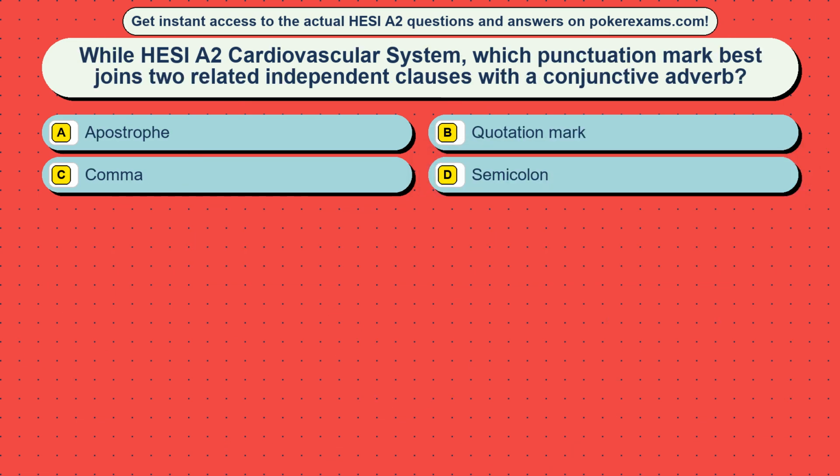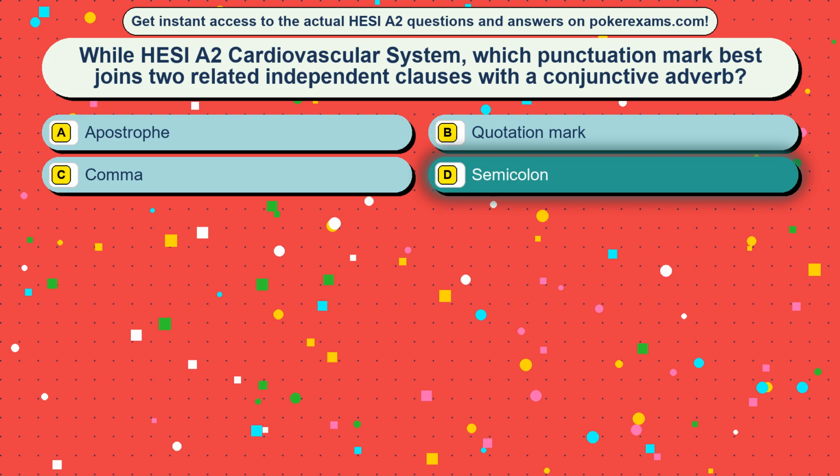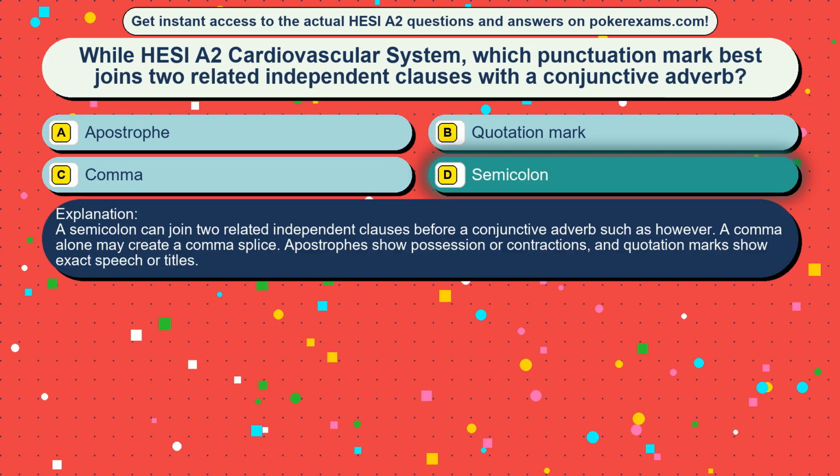Question 27. While HESI A2 Cardiovascular System, which punctuation mark best joins two related independent clauses with a conjunctive adverb? Option A, apostrophe. Option B, quotation mark. Option C, comma. Option D, semicolon. The correct answer is option D, semicolon. A semicolon can join two related independent clauses before a conjunctive adverb such as however. A comma alone may create a comma splice. Apostrophes show possession or contractions, and quotation marks show exact speech or titles.